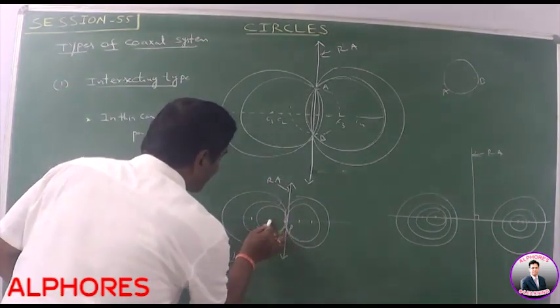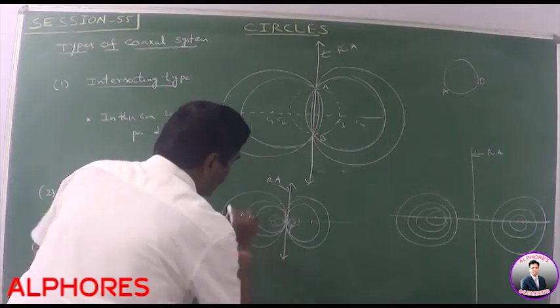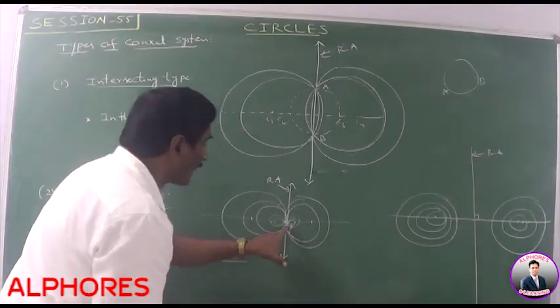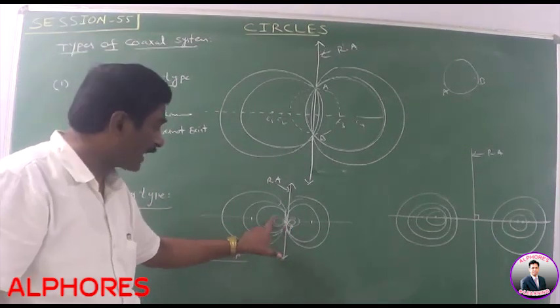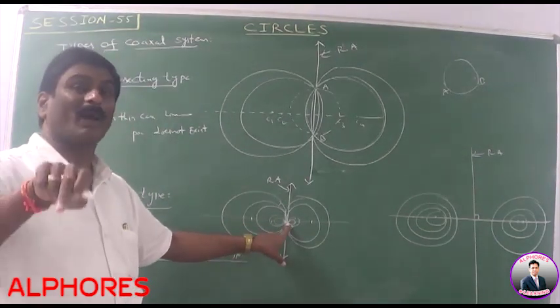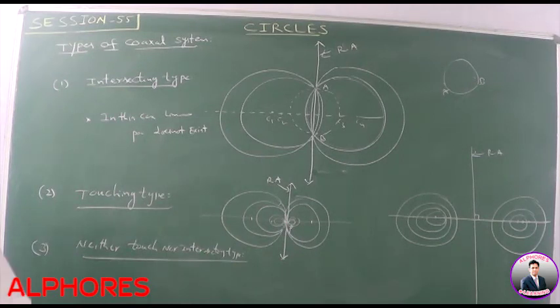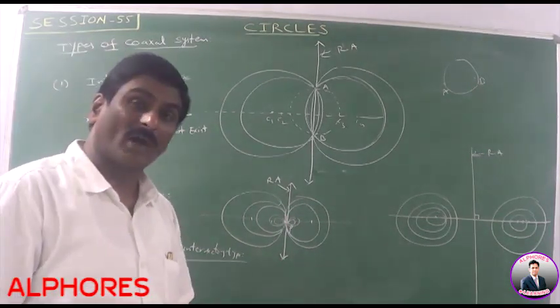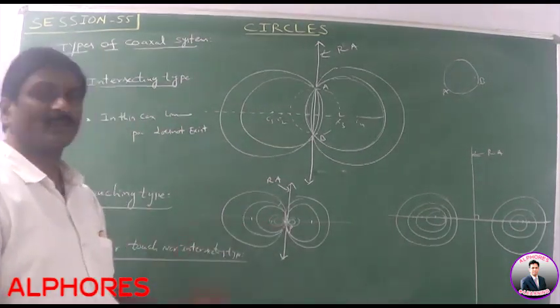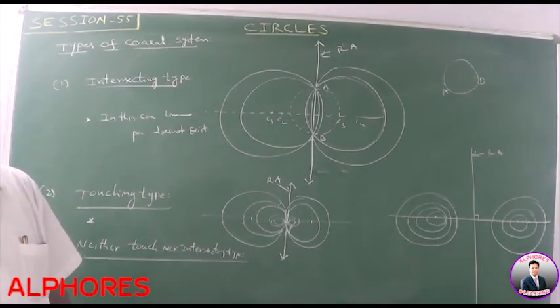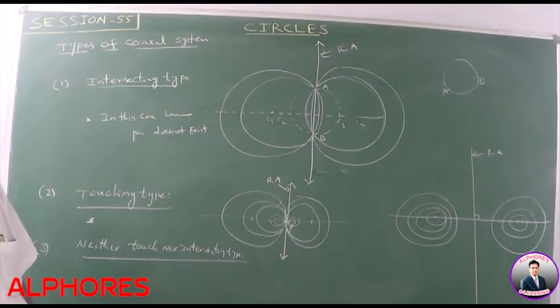So if the radius is decreasing in this way, please observe this. The radius is decreasing. How many limiting points exist? Only the point P. That means only one limiting point exists. In this case, we get only one limiting point, and that limiting point is the point of contact.